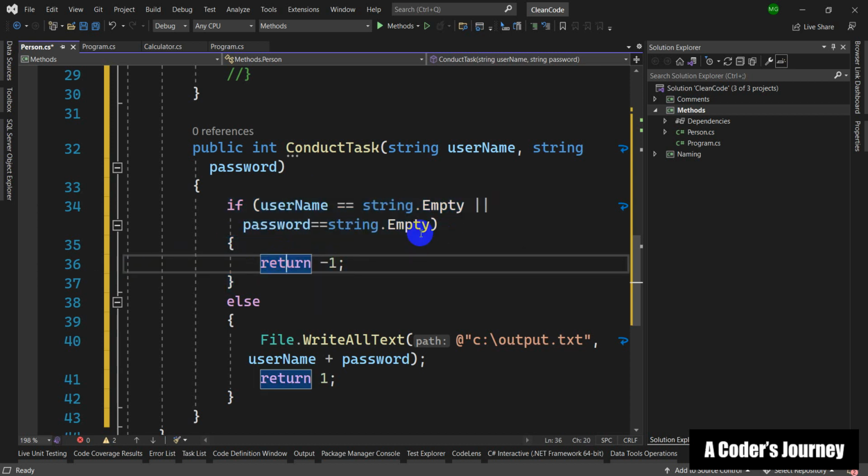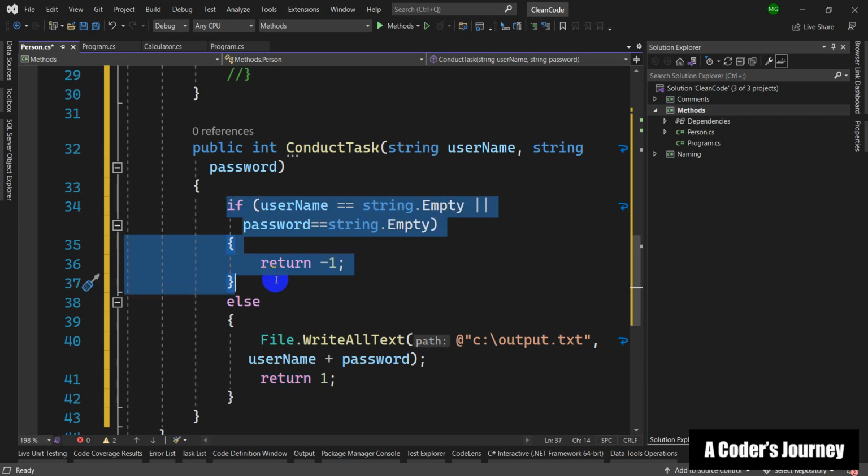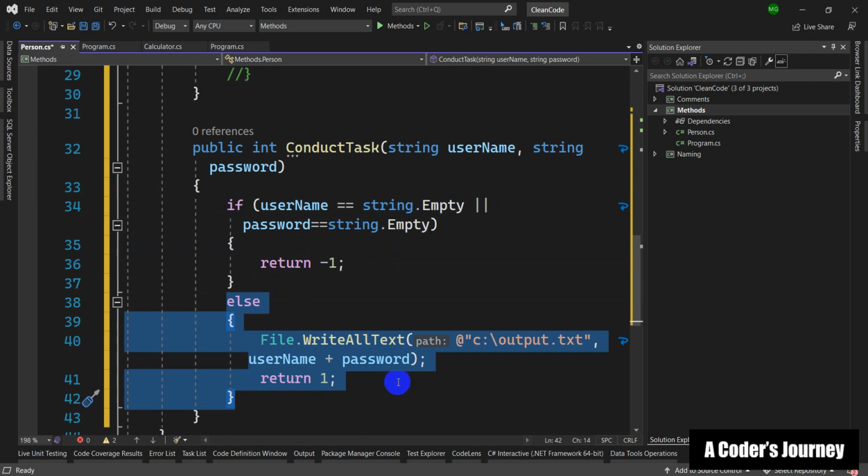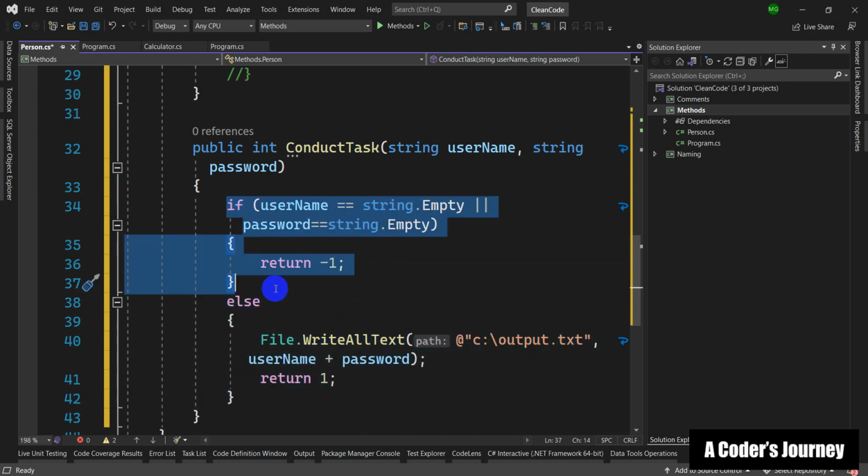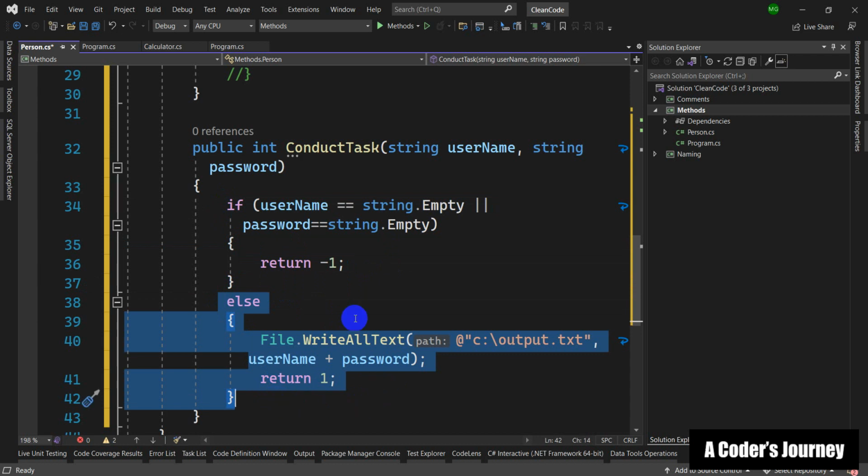So in order to improve the cohesion of this method, these codes need to be closely related to one another. So what I'm trying to say is that when a method has a high level of cohesion, which is something we strive for, the different lines of code in that method are very closely related to one another. So as you can see, this block is not related to writing to a file. Here we are checking the business logic, and here we are writing to a file.